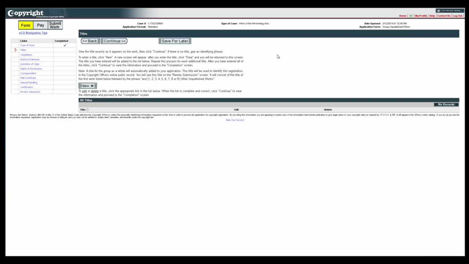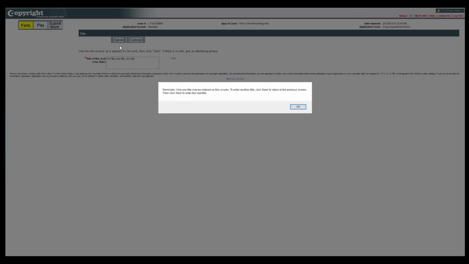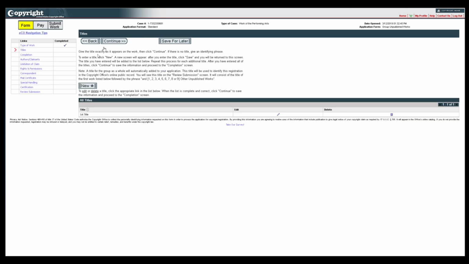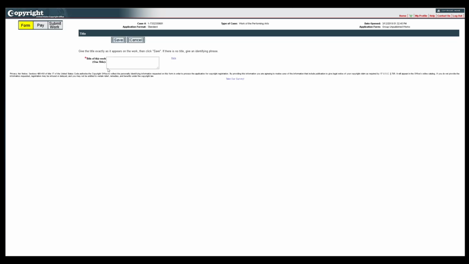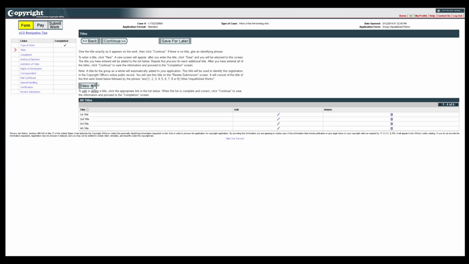On the Titles screen, click New to enter the title of one of the works you are registering. Enter one title only, then click the Save button to return to the previous screen. If you attempt to enter 2 or more titles, you will see a warning message reminding you that only one title may be entered. Repeat this process for each work you are registering. Do not enter more than 10 titles in the application.